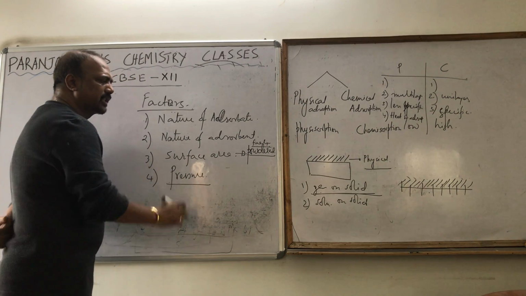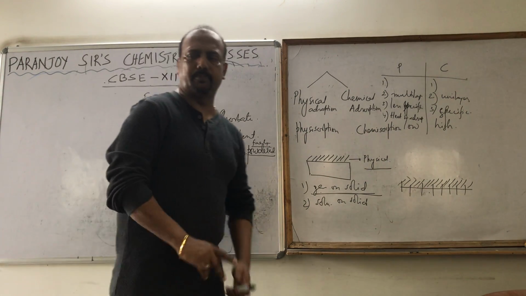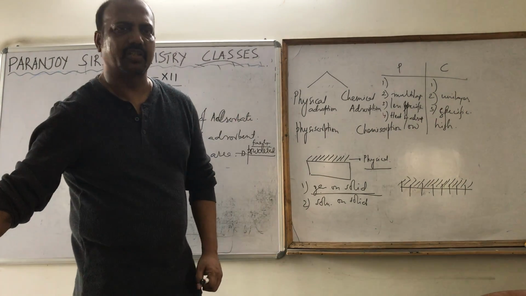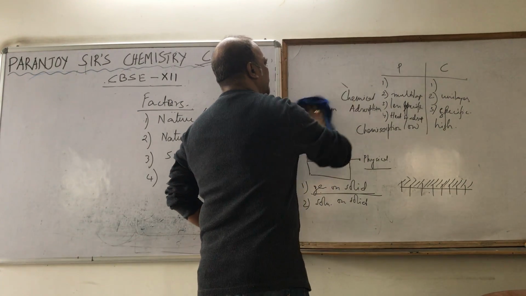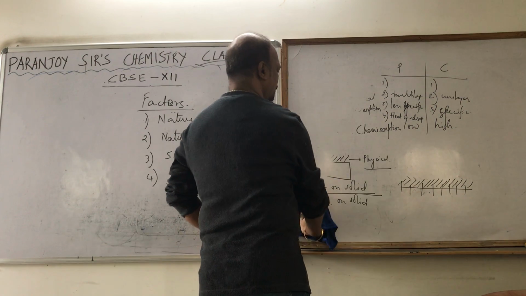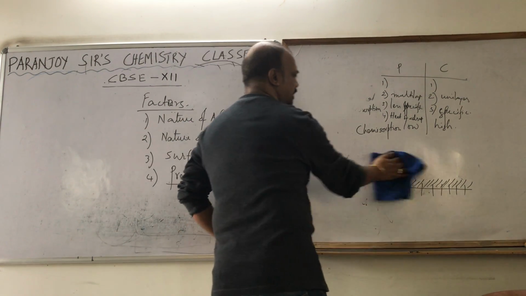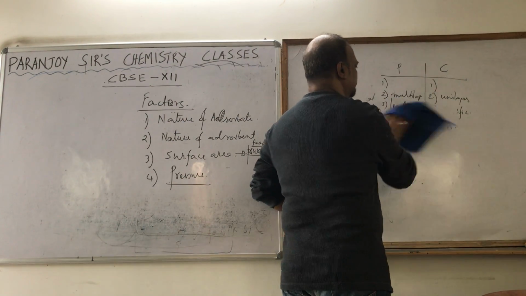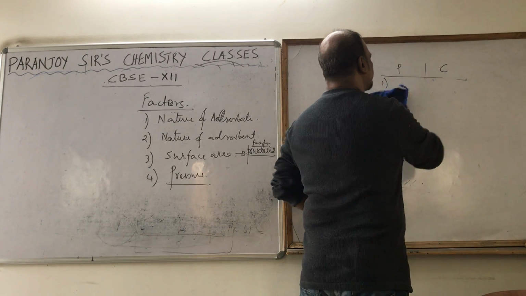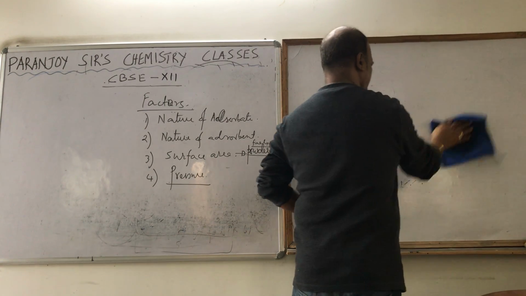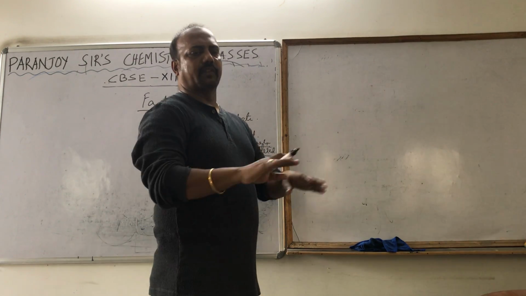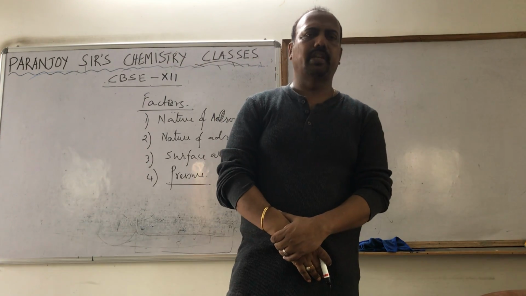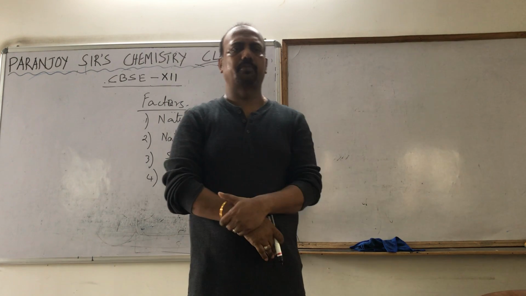Now, how does it depend on pressure? Obviously, the pressure of the gas. Please, let's try to understand this. It's very simple. Suppose some solid surface is taken in its powder state and some gas is getting adsorbed.